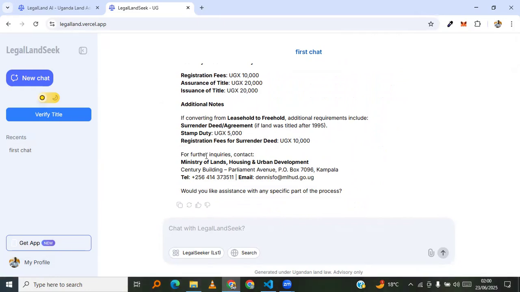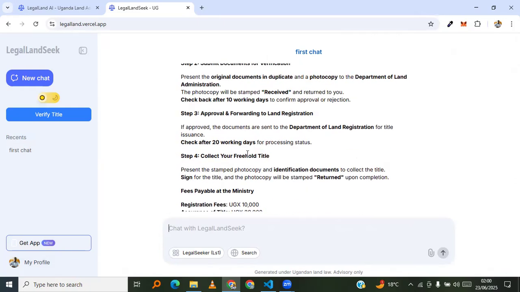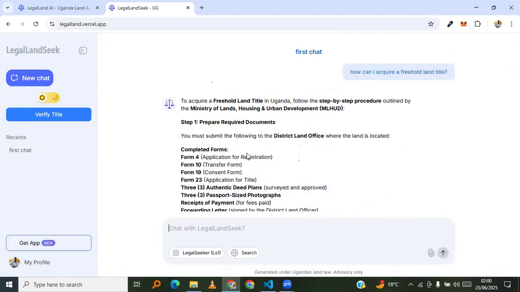Then this other part also here is to help you in case you have any inquiries to make. Maybe you want to contact someone at the Ministry of Land. These are the contacts. It lists down the contacts, the location, and the email of someone you can contact from there. So don't you see this is very, very good? So yeah, this is how you can acquire a freehold land title.